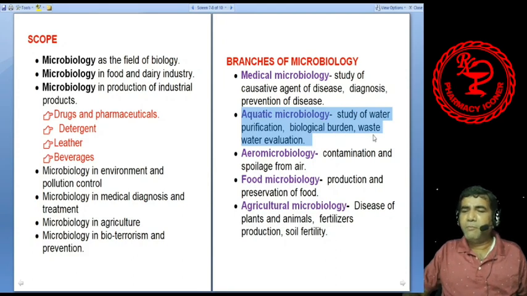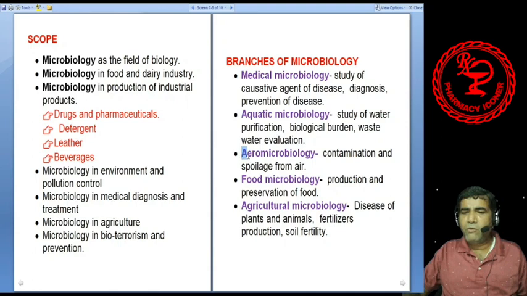Then biological burden, determination of biological burden of the water, wastewater evaluation, that is the number of microorganisms present in the water, and the ability of the water to support microbial growth. So that belongs to aquatic microbiology.